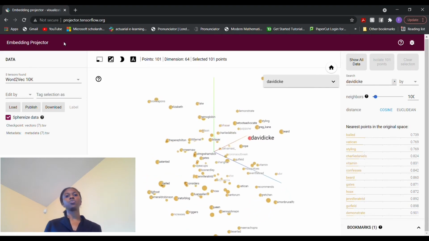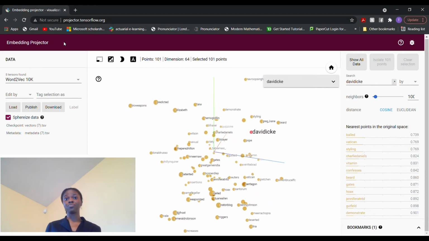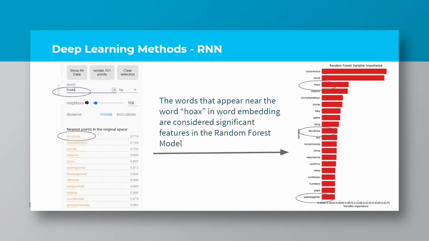Let's take, for example, the word hoax from the random forest model. What is very interesting is that the words that appear near the word hoax in the word embedding are also considered significant features in the random forest model. This shows that various models are able to identify which words are important. What makes the RNN model stand out is its ability to encode words within the context of the tweet.